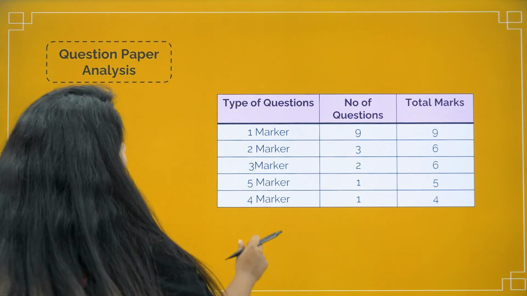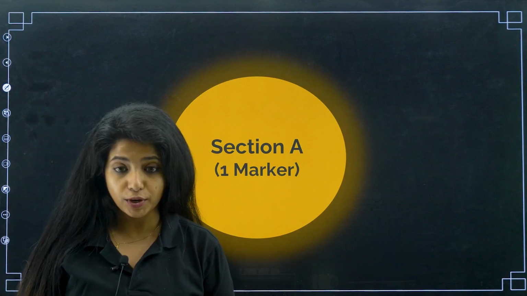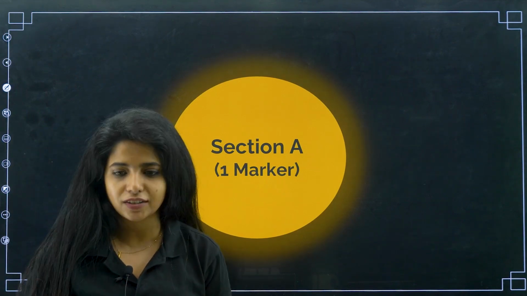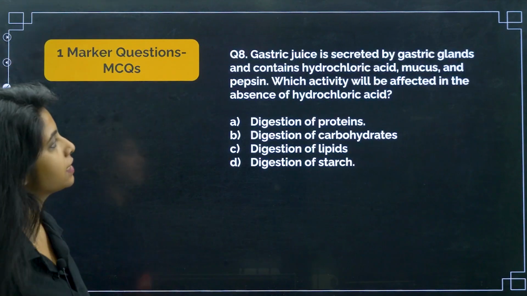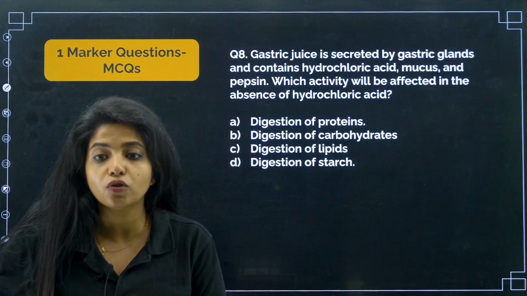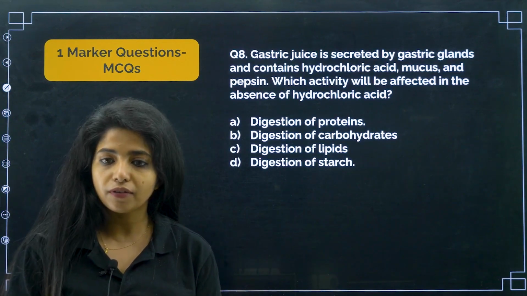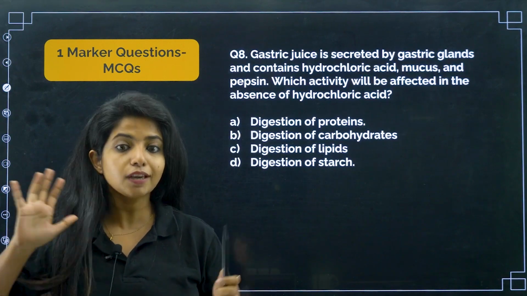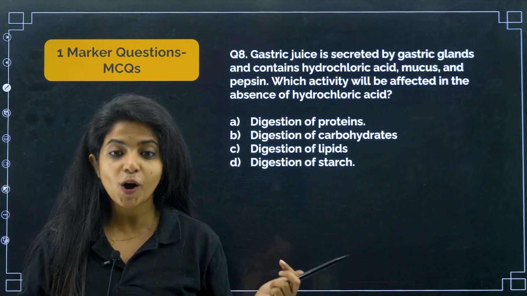Cool. Now let's get into section A, where you have 1 marker questions. It will include both MCQs as well as assertion and reason questions. The first question is: gastric juice is secreted by gastric glands and contains hydrochloric acid, mucus and pepsin. Which activity will be affected in the absence of hydrochloric acid? What will happen if hydrochloric acid is absent all of a sudden?